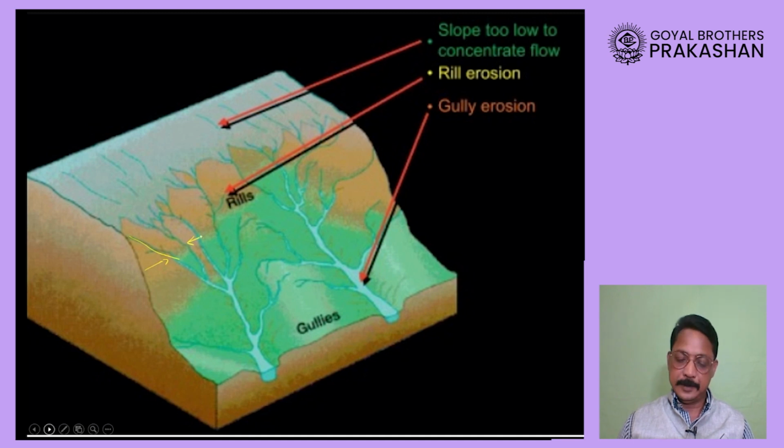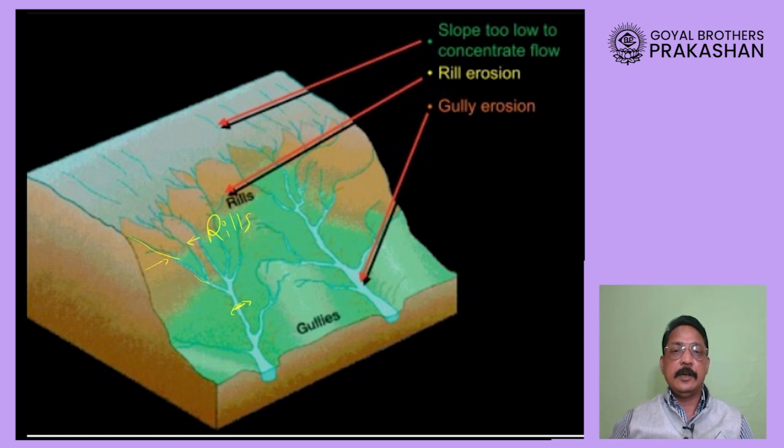You are right, these are rills. When these rills join together, the water flowing in the rills joins together, and ultimately it results in the formation of a gully.